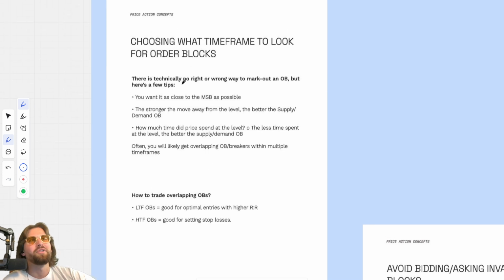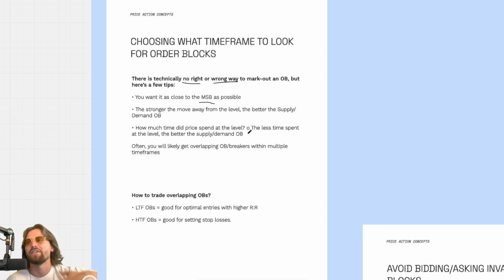What time frame should we look for order blocks? So, of course, technically there's no right or wrong way to mark out an order block, but here are a few tips. You want it as close to the market structure break level as possible. The stronger the move away from that level, the better the supply and the demand of the order block. How much time did price spend at that level? The less time spent at the level, the better, because we'll know that it's having a larger reaction because it's quicker. Quickness and speed and efficiency is a huge proponent to all of these trading concepts.